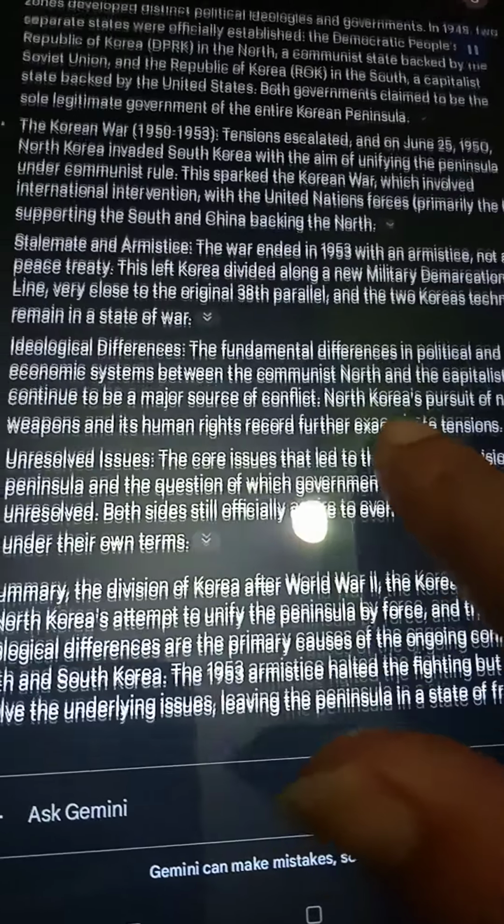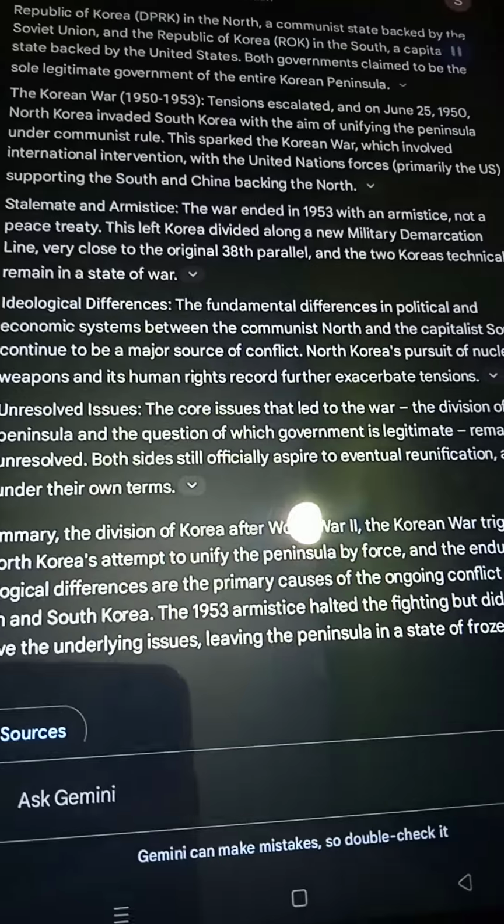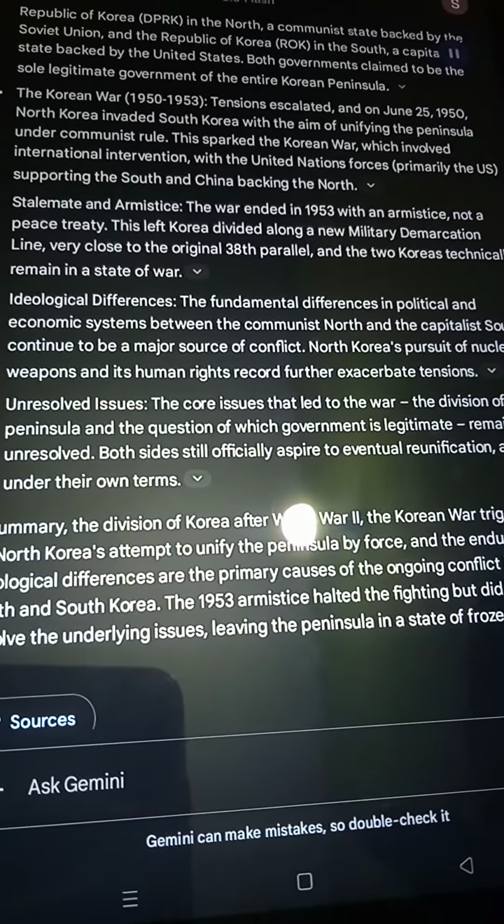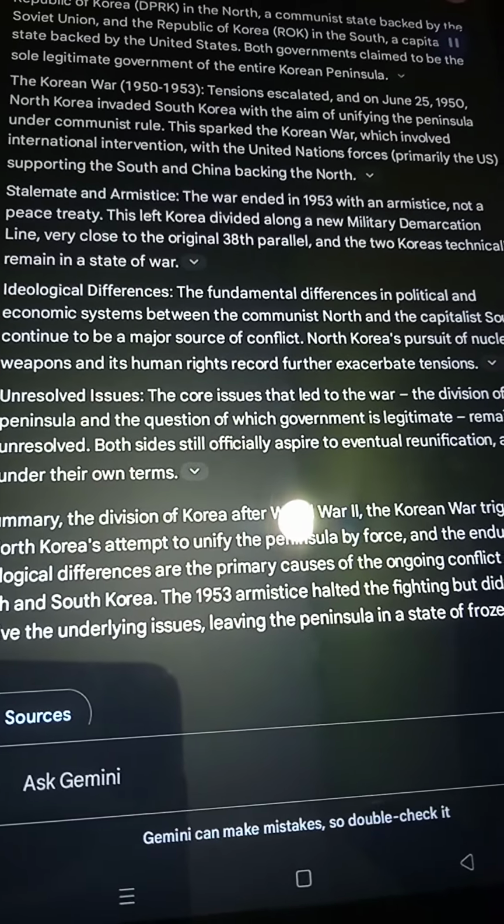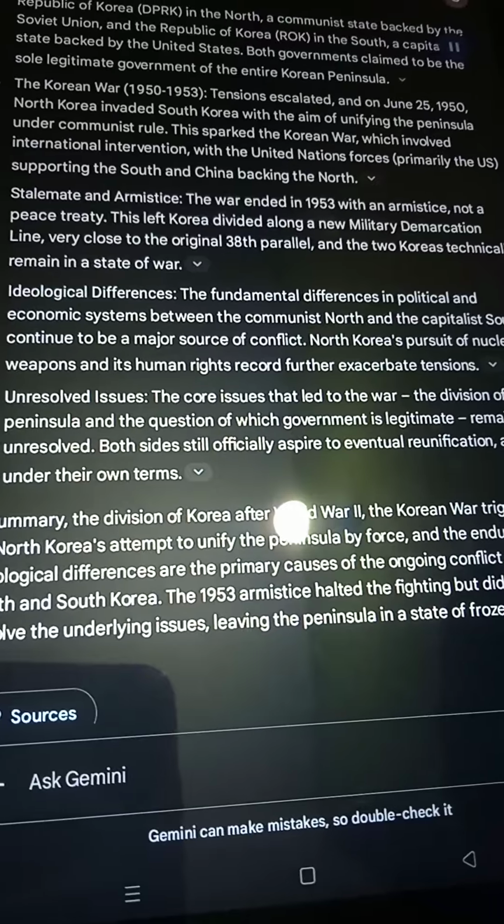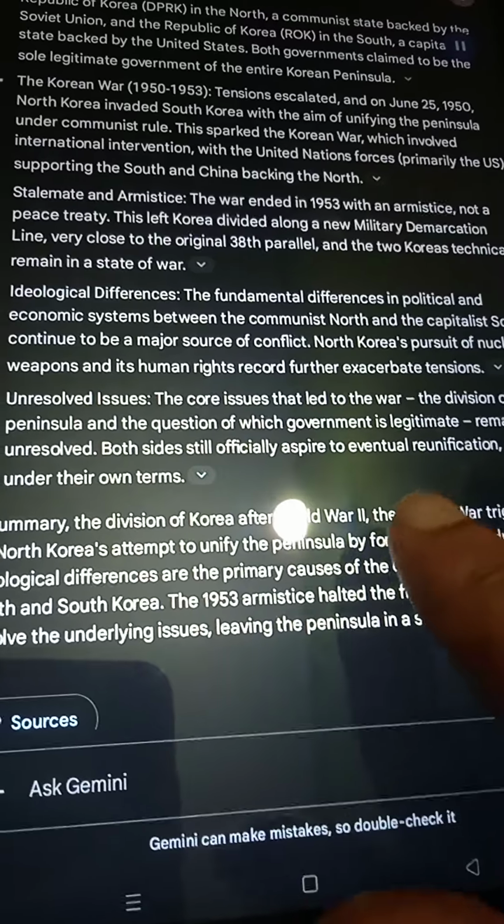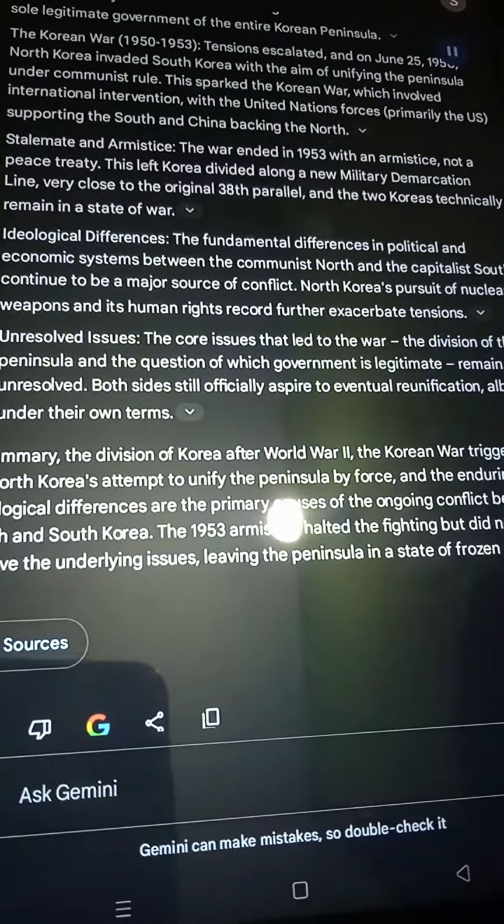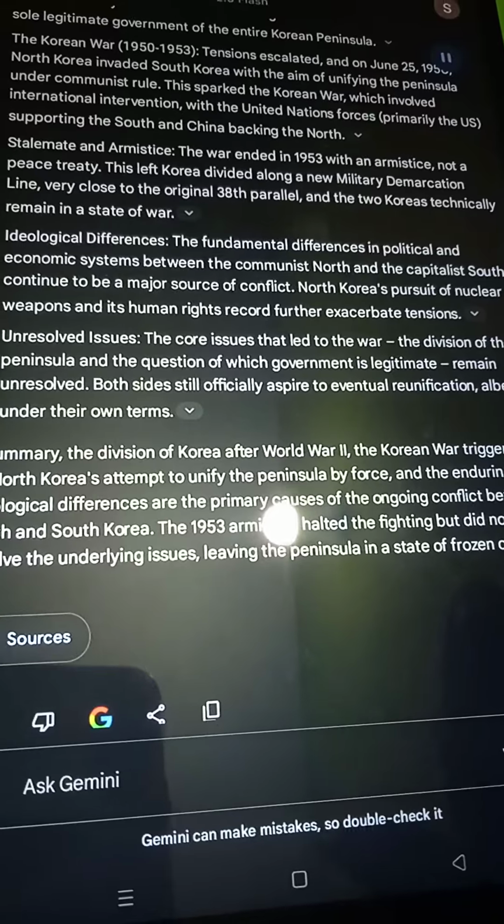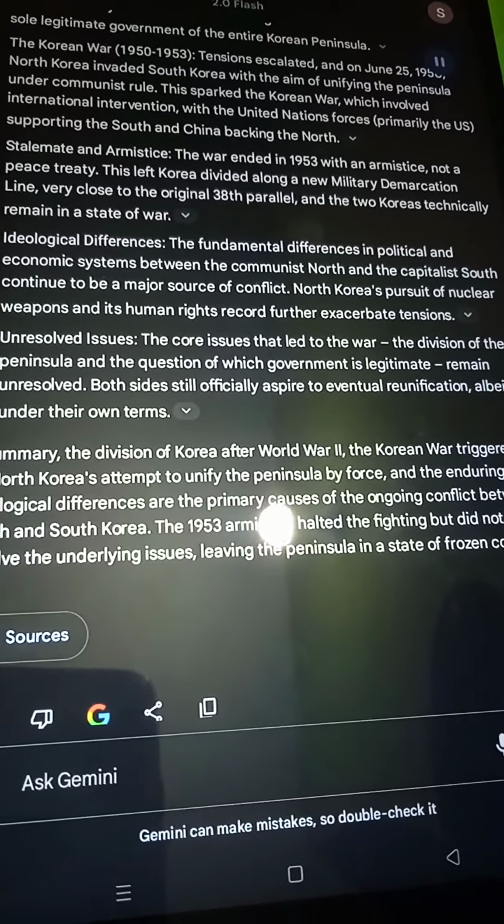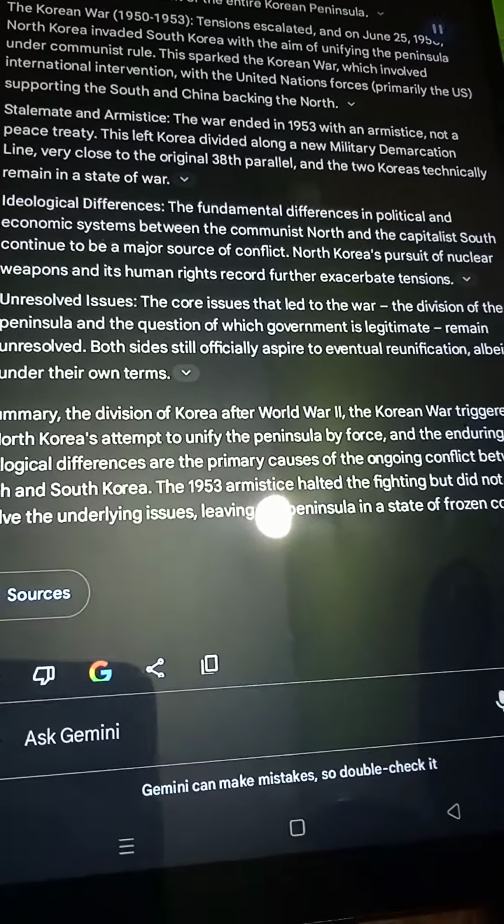The Korean War, 1950 to 1953. Tensions escalated, and on June 25, 1950, North Korea invaded South Korea with the aim of unifying the peninsula under communist rule. This sparked the Korean War, which involved international intervention, with the United Nations forces, primarily the US, supporting the South and China backing the North.